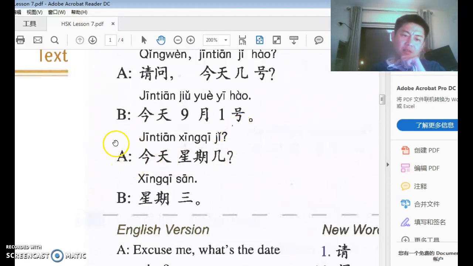Now, A then continues, say 今天星期几? 星期 on its own means week, and in Chinese, the system from Monday to Sunday is to use 星期 plus a number. 星期一 Monday, 星期二 Tuesday, 星期三 Wednesday, 星期四 Thursday, 星期五 Friday, 星期六 is Saturday, and Sunday is not 星期七, Sunday is 星期天, right?